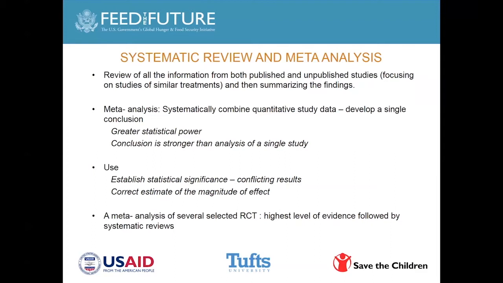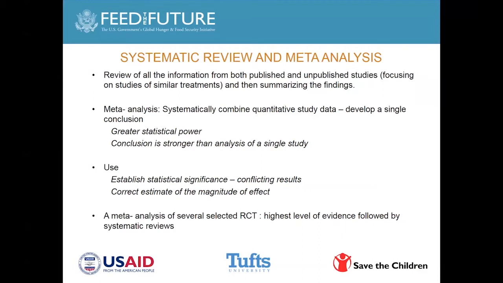In addition to that, you could utilize the findings of those studies and then do a meta-analysis, which essentially requires pretty advanced statistical procedures. So there are two different components. The systematic review can be done by itself. You don't necessarily have to do a meta-analysis. But generally, a meta-analysis is always done along with a systematic review.